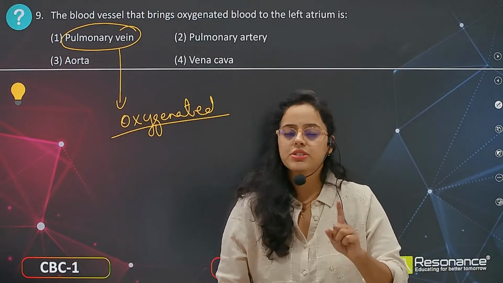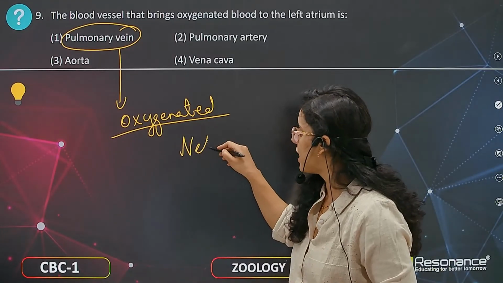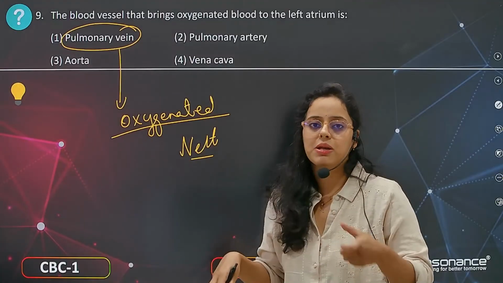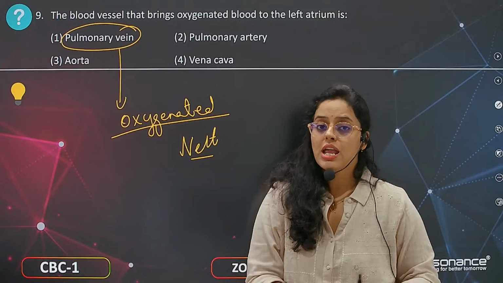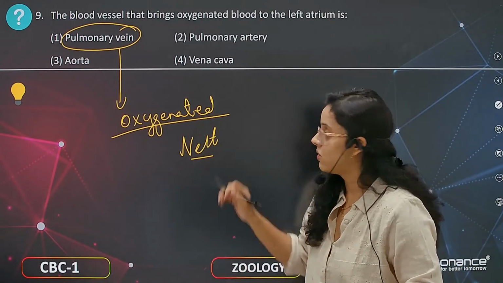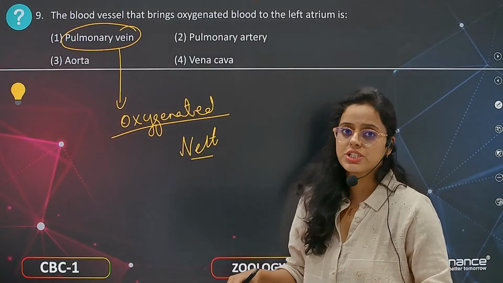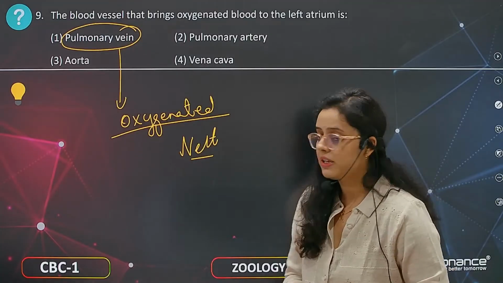Don't get confused in this type of question. They are very important NEET questions. So always understand the definition of pulmonary vein and pulmonary artery. A vein brings blood towards the heart, and an artery carries blood away from the heart. Although it consists of oxygenated blood, it is carrying it towards the heart. That is the reason it is named the pulmonary vein.